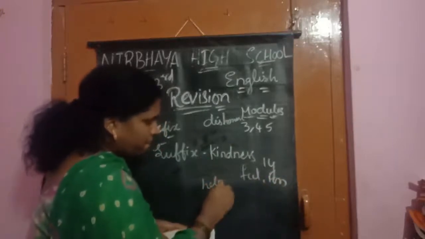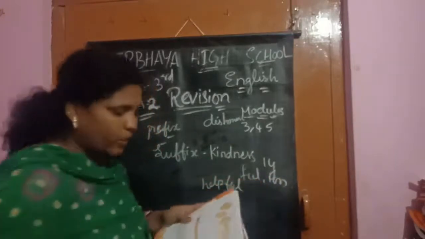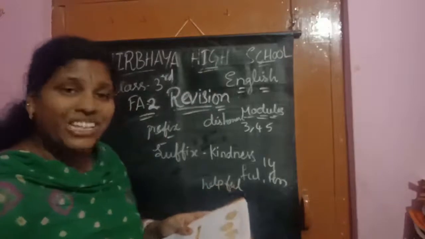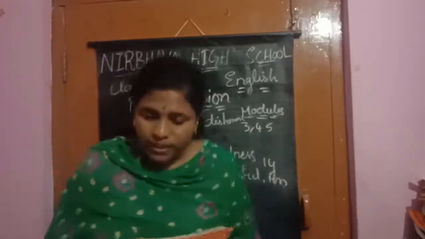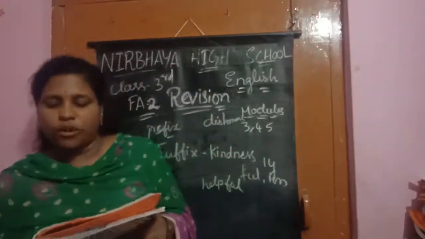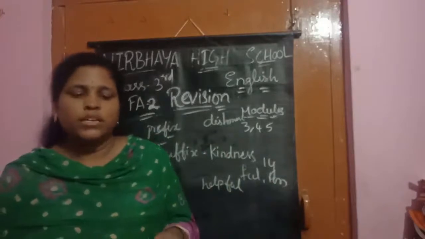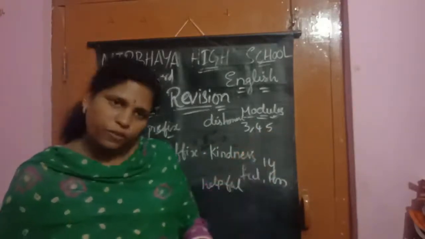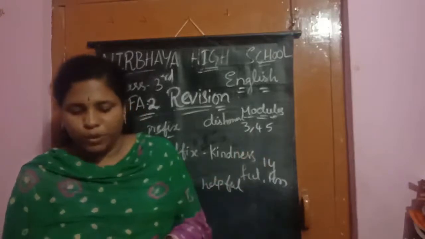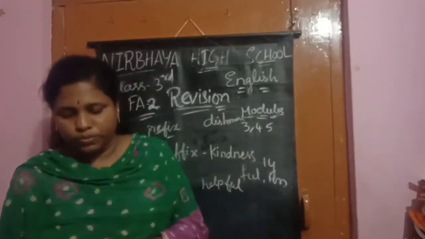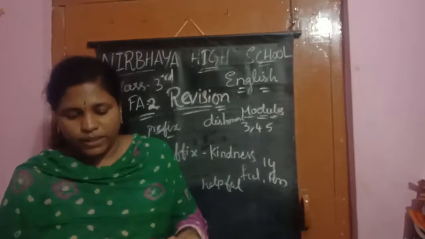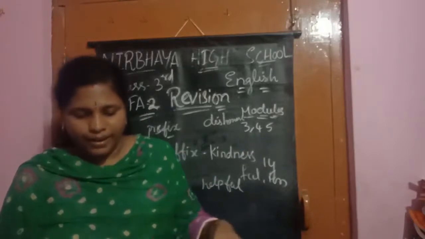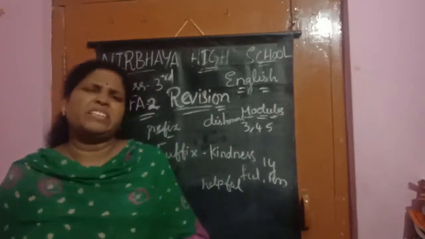Helpful. Yes, children. Helpful. Rejection. Careful. Attraction. Joyful. Subtraction. Yes. Do it 2.1, 2.2 from module 4. And module 5, 2.1, 2.2. Yes, what it is? Tell me. Yes, antonyms. Very easy, children.